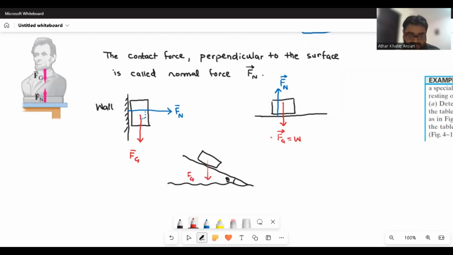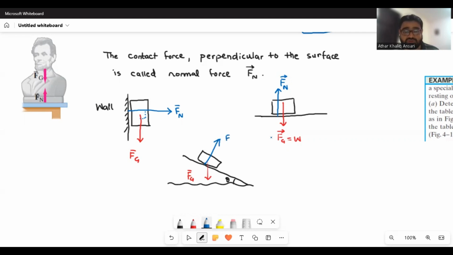But in this situation, where is the normal force? As I told you, normal force is normal or perpendicular to the surface. So here in this situation, I can draw, this is the surface, so the normal force to the surface will be in this direction. So this is normal to the surface.